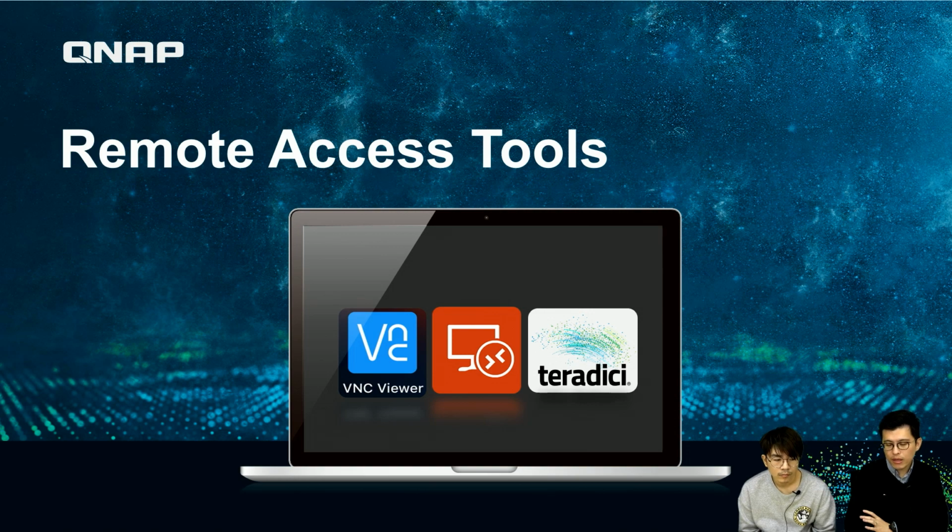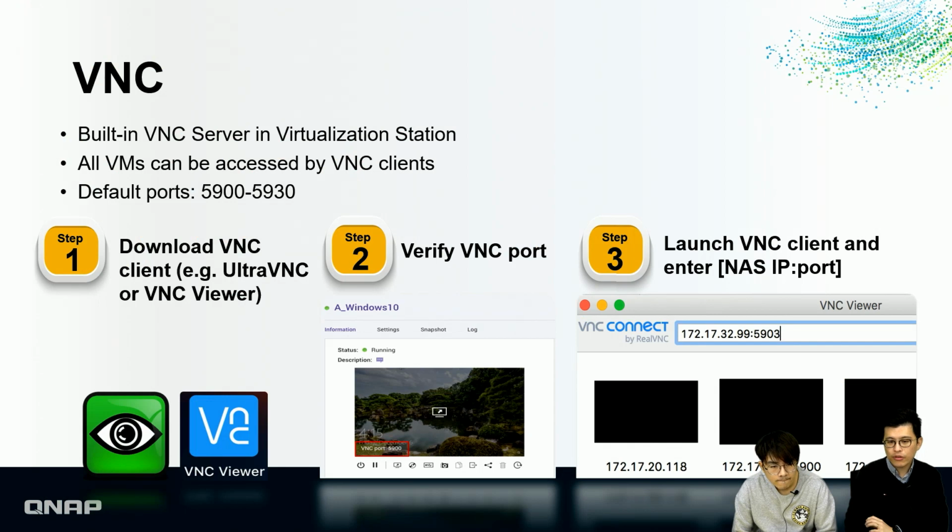In this part, I'm going to introduce the VNC viewer and also Windows RDP, because both of them are very popular for most users. I'm going to show how to install and use those remote access tools to access our VMs running on top of the QNAP NAS. The first one is VNC. In Virtualization Station, we already built in the VNC server. That's why you can very easily access the VM desktop via the web browser.